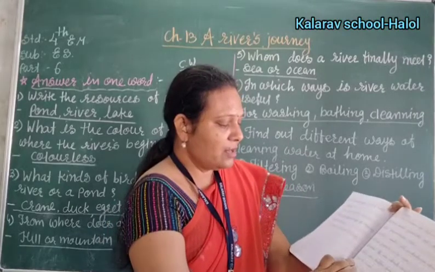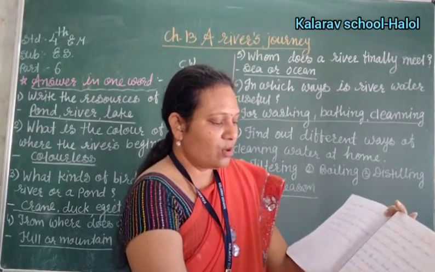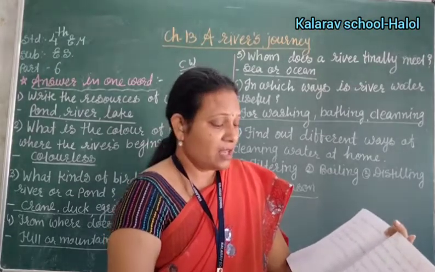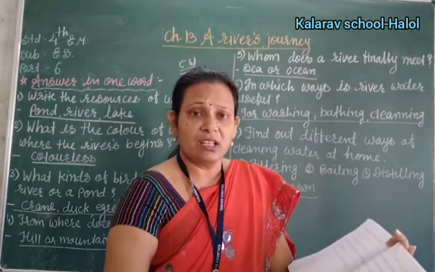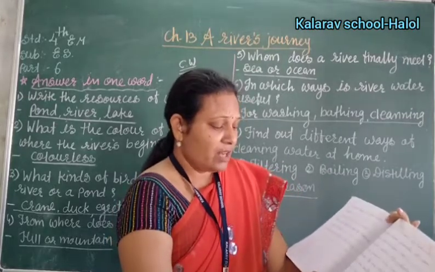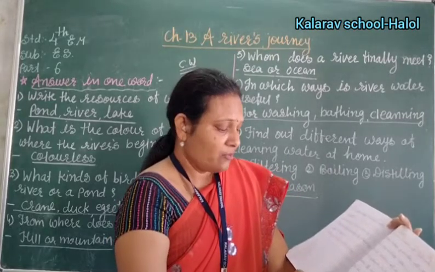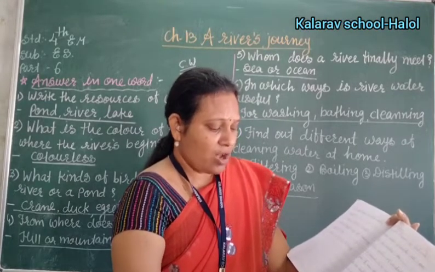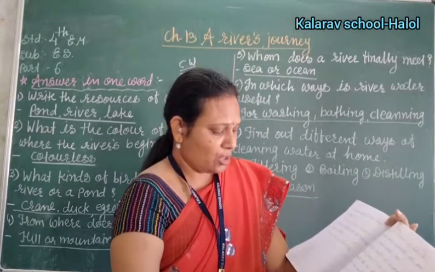Now third number: lake or river water of a village or a city is not clean. Why is the river water of a village or city not clean? Because village or city people wash clothes in the river water, clean utensils, wash cattle, pass urine and throw garbage.